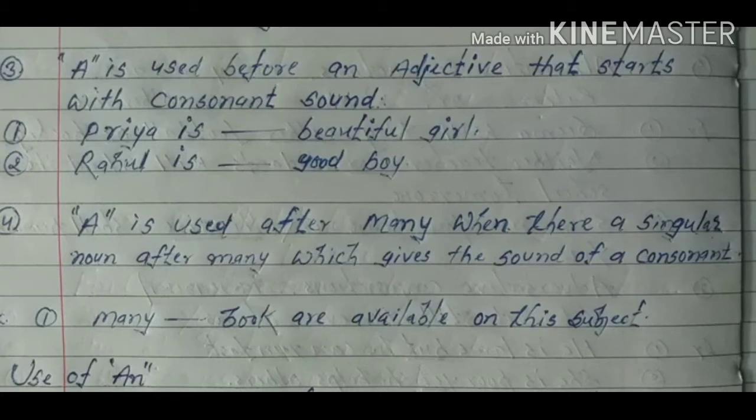A is used after many when there is a singular countable noun after many which gives the sound of a consonant. Now you can see many sentences start with many, and if there is a blank and there is a singular countable noun giving the sound of a consonant, you will have to apply a here.